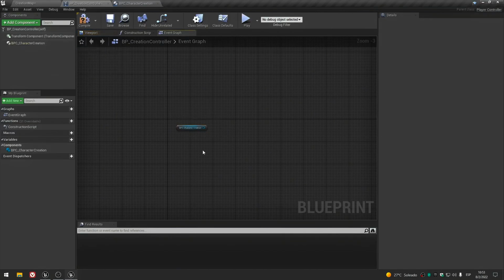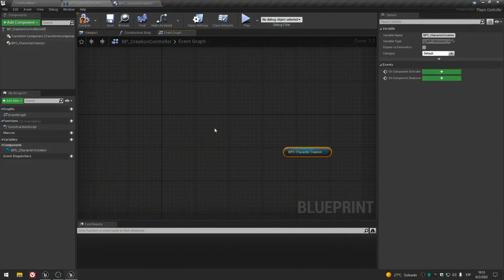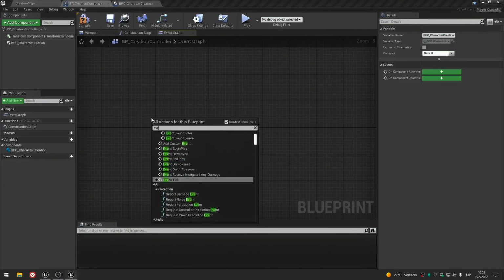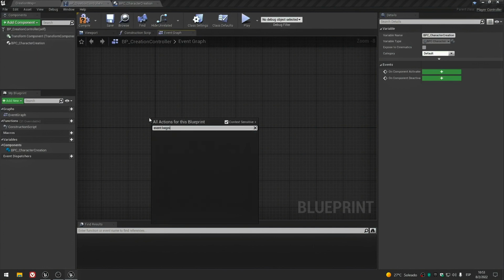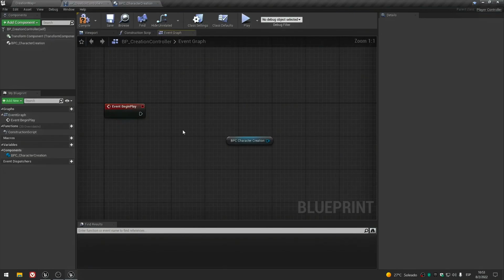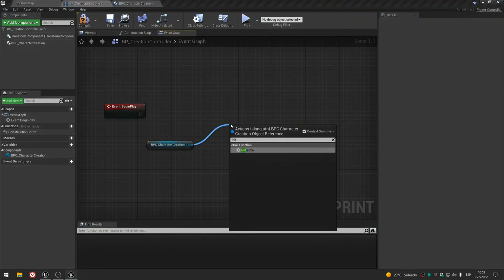And inside our controller, because we added the component, we can use it to invoke this function on begin play, and that way every time the system loads and the character controller loads on begin play, we will load our character customization system.